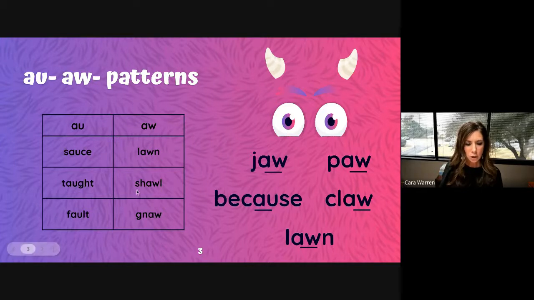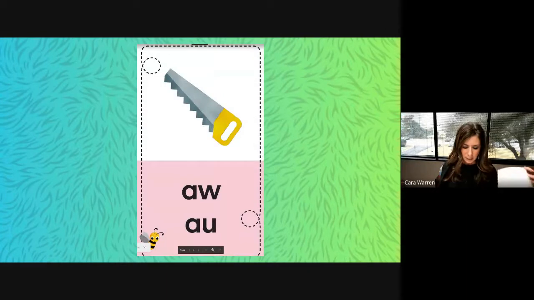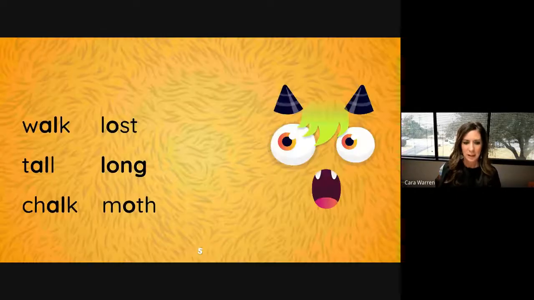Lawn, shawl, gnaw. All of the words in this column have the aw sound spelled with A-W. Remember, the picture or image of the tool that we call the saw will help us remember that the aw sound can be spelled with either A-U or A-W.